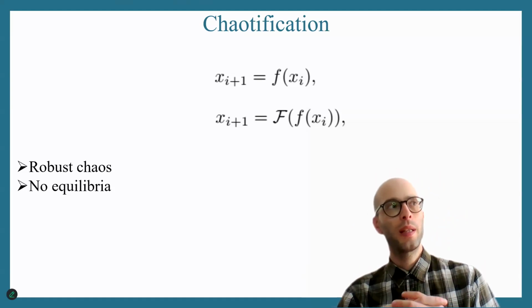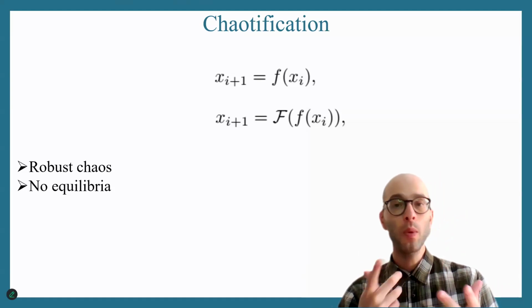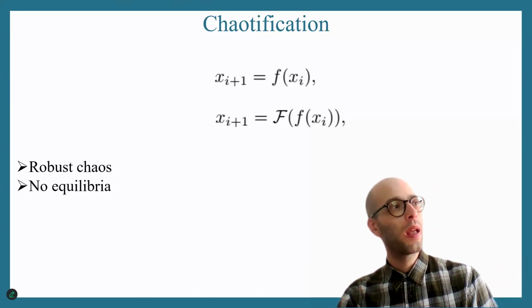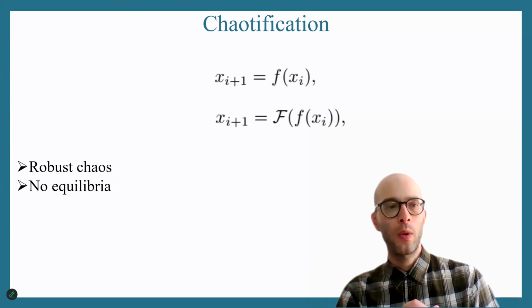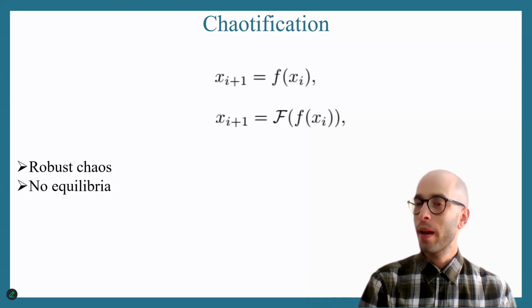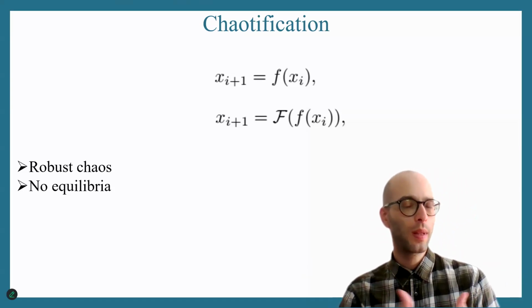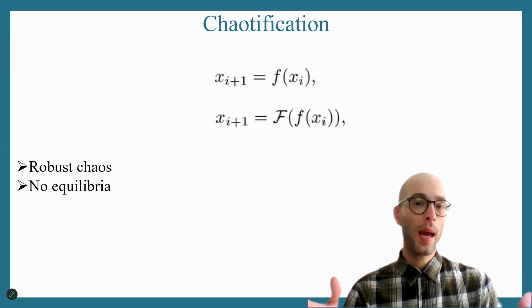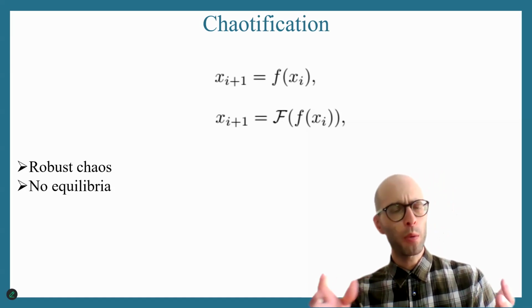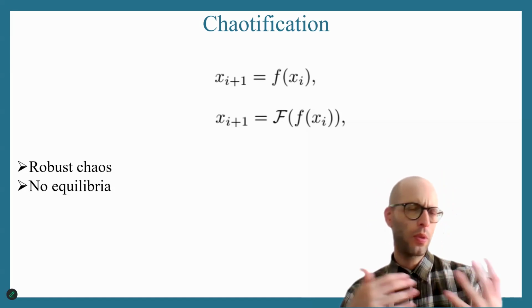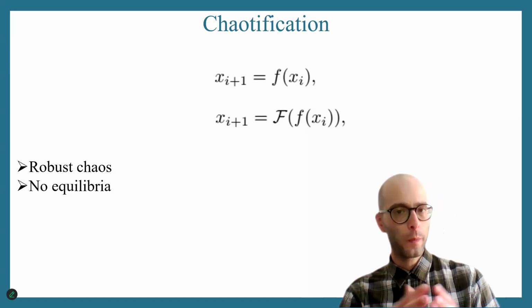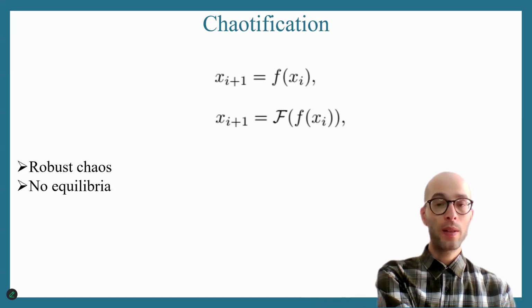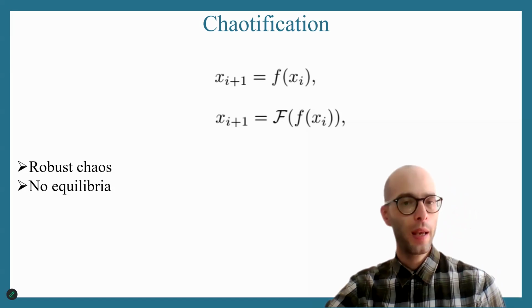But the idea is this: instead of designing one specific system, ideally I want to create a collection of systems, or I should say an algorithm or a technique, where we can input any existing system and obtain as output a new system that has desirable characteristics, like chaos everywhere, a very high Lyapunov exponent, maybe no equilibria, maybe being lightweight, several characteristics that are desirable for encryption. This is called chaotification. It's the process of taking any existing system and designing new systems that have better behavior than before.